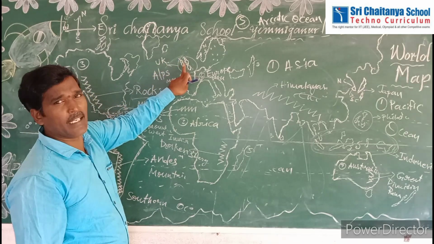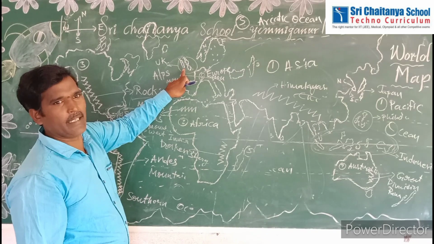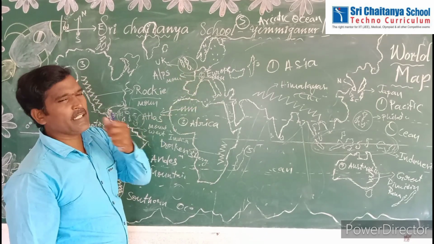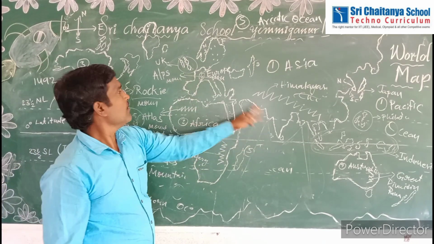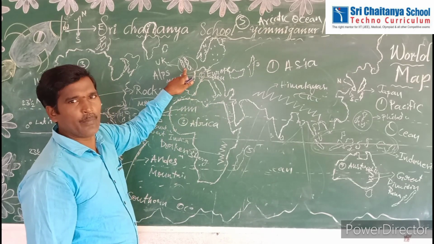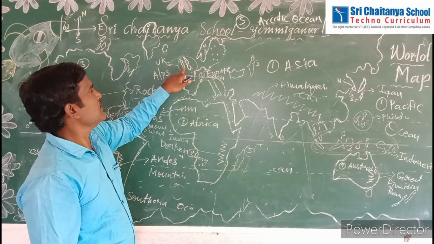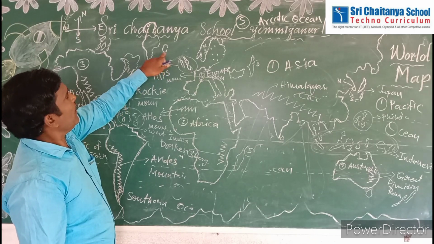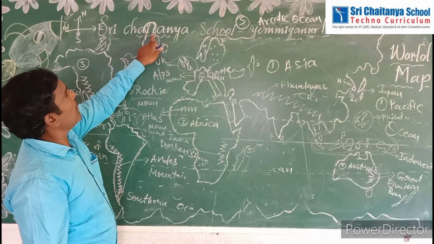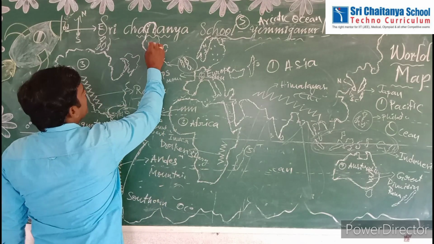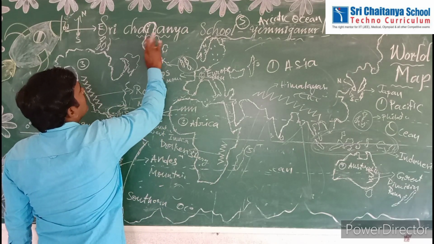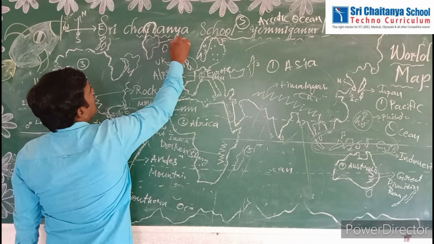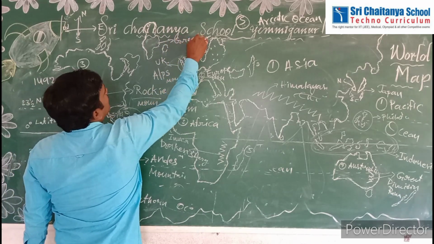What is the capital of England? London. Before 1947, who ruled our India? The English people. Besides the UK, one more land is there, Iceland. Above Iceland, one big island is there. This is Greenland.